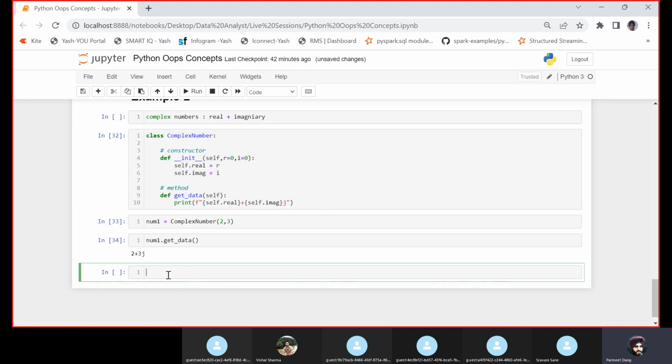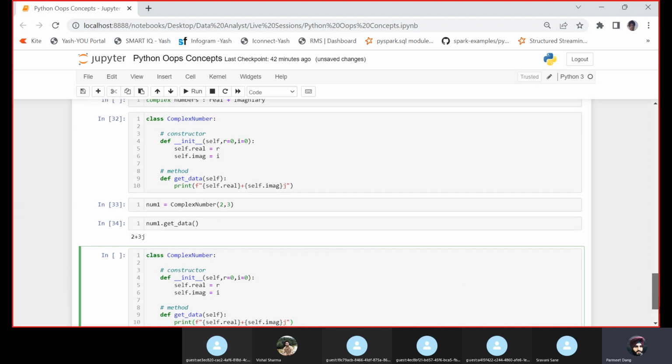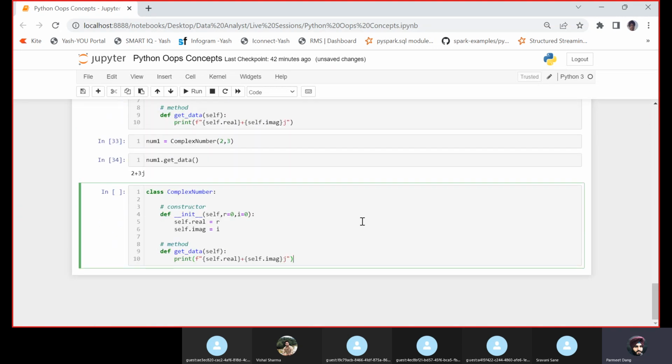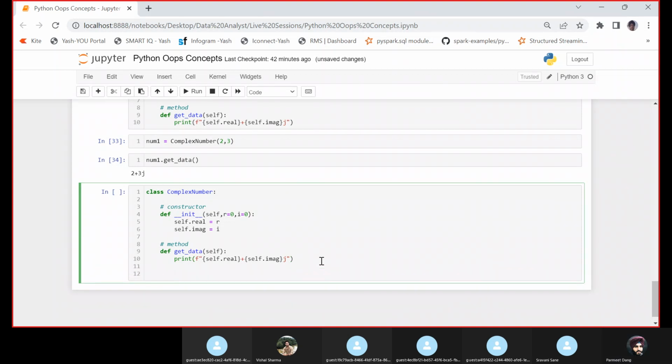Now I want to add two complex numbers. So can we add that? Let's say I have defined add complex number.